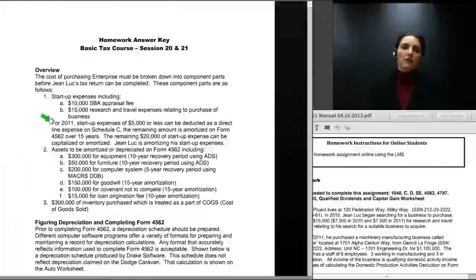And the software that we use, Drake Software, has really allocated all $25,000 of startup over to Form 4562 and has increased the amount of amortization deduction allowed by $5,000. It could be that your software, or if you were preparing this problem by hand, that you just hand wrote or directly entered on the other expense line of Schedule C startup costs as a deduction. And that's probably quite acceptable as well.